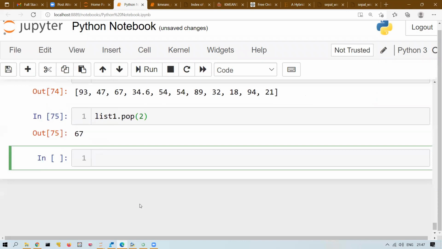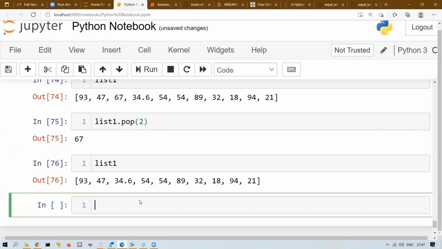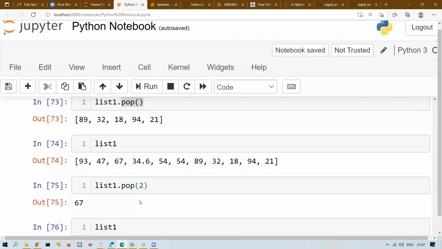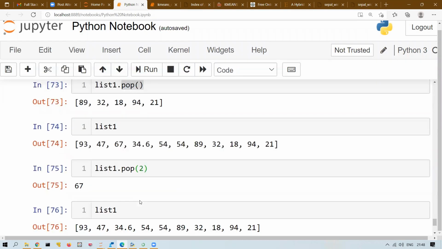So 67 will be deleted. So pop itself is sufficient for deletion. You can delete anything using pop. The last element, any other element. Just pass the index location and that particular element will be deleted. And if you don't pass anything, the last element will be deleted.